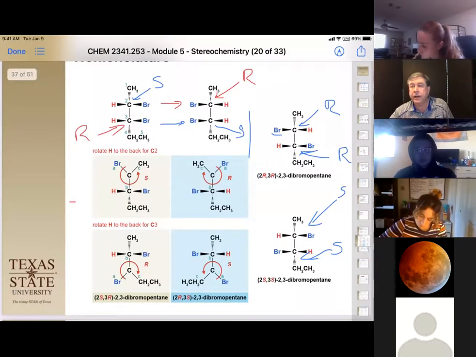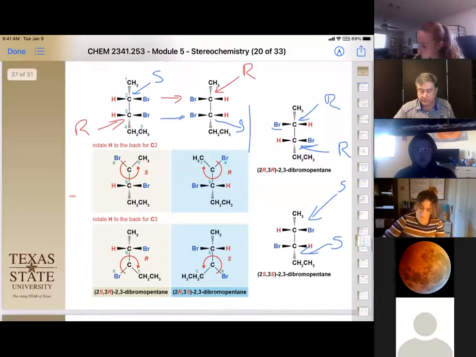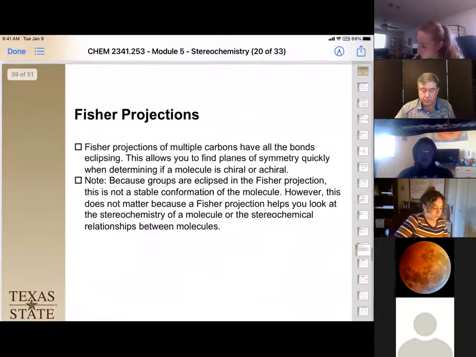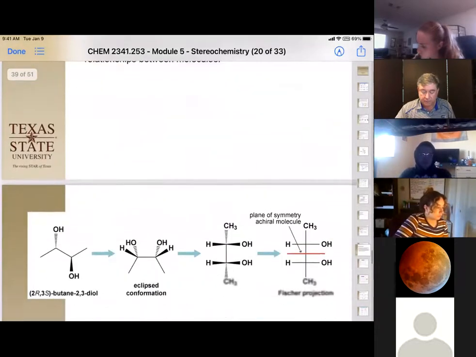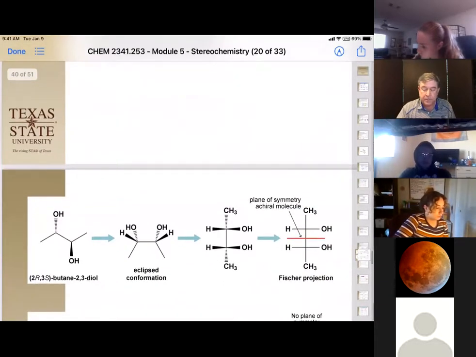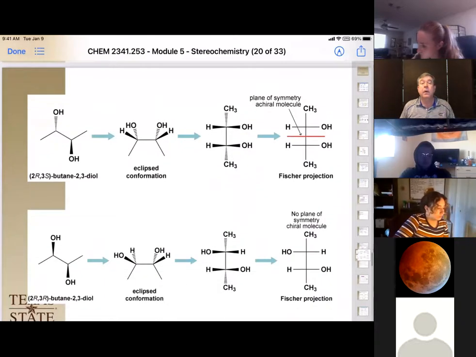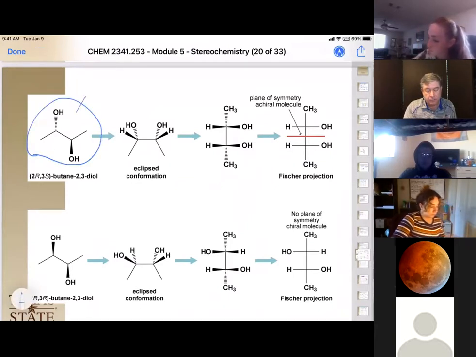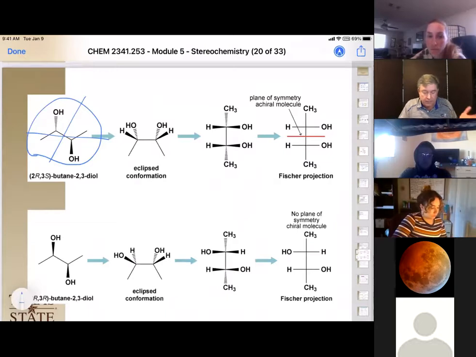Okay, let's see what we got here. 3 minutes. And we already talked about Fischer projections. This becomes really helpful when we start looking for planes of symmetry. The Fischer projection allows us to do a lot of work with that plane of symmetry. For example, if we were to draw it as wedges, you'd say, oh, draw a plane here, draw a plane here. No, that looks all the same, right?